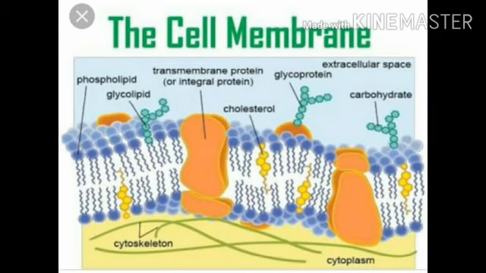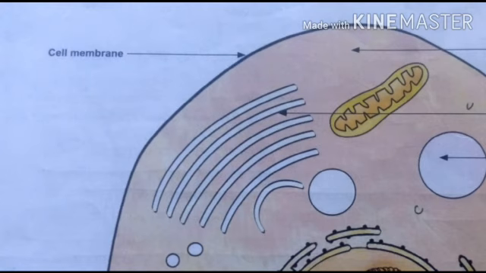So the first heading in the cell we are going to discuss is the cell membrane. The outer thin covering of the cell is called the plasma membrane. As you make a wall around your house to protect your house, similarly the cell has a wall-like structure that is called the cell membrane. It maintains the shape and the size of the cell and protects its contents.